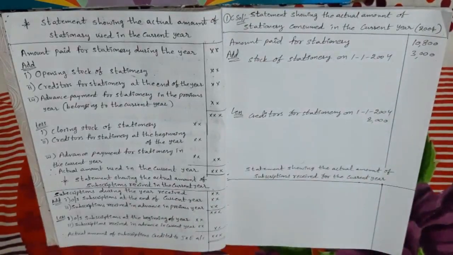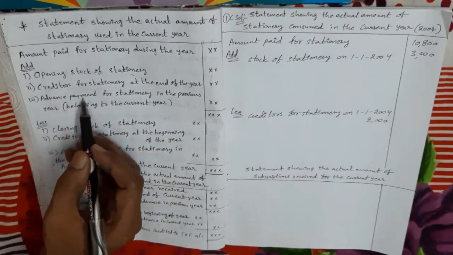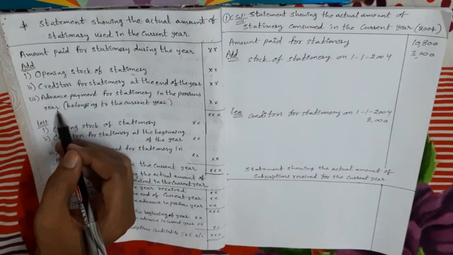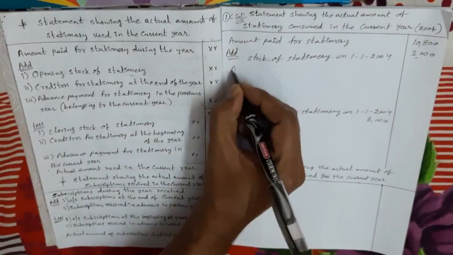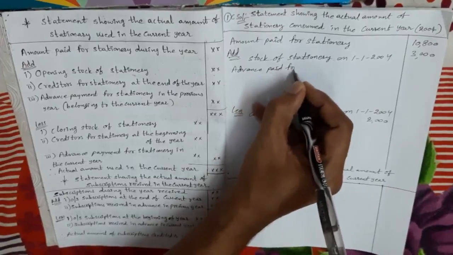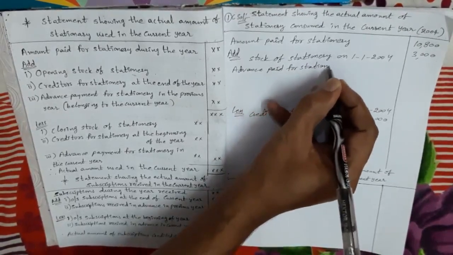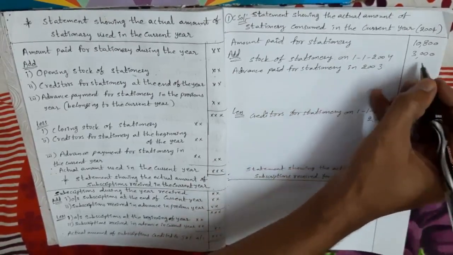Next, advance paid for stationery carried from 2003. 2003 means last year. Last year's advance paid amount, that is advance payment for stationery in the previous year, is related to the present year only. So we have to add advance paid for stationery in 2003, 200 rupees.